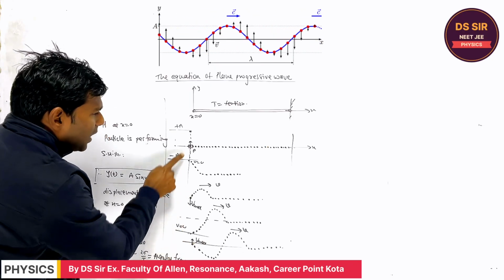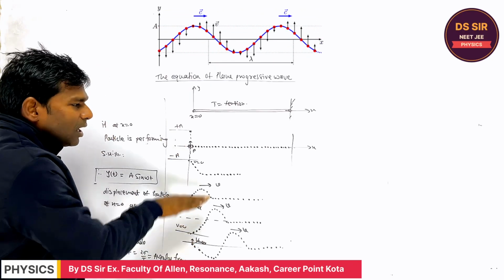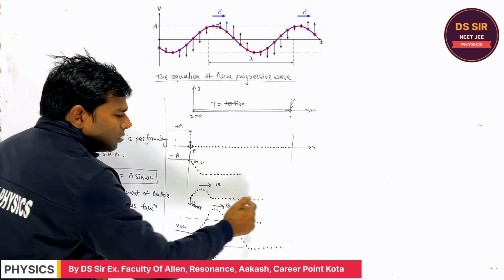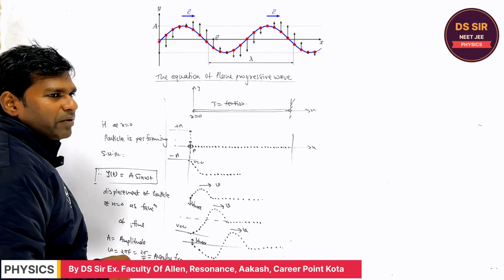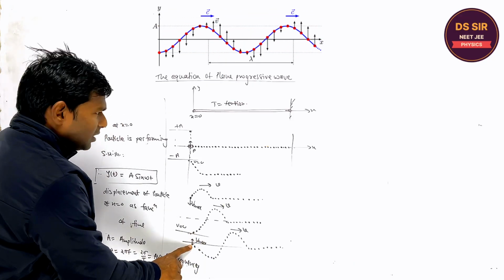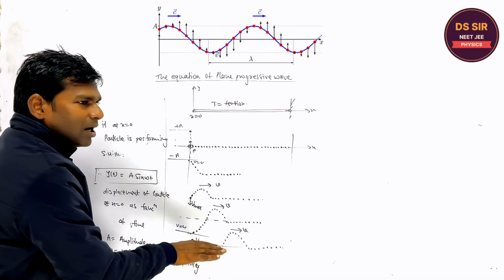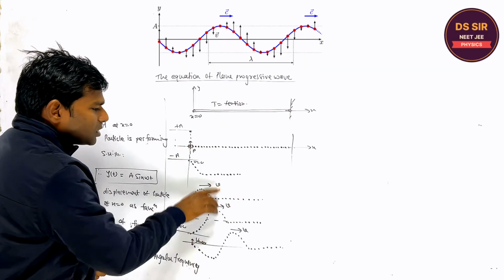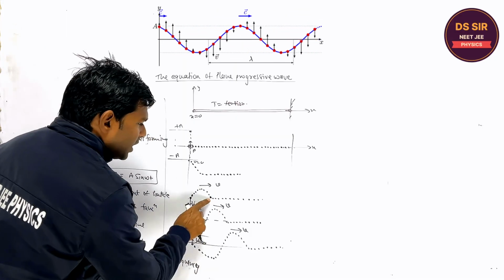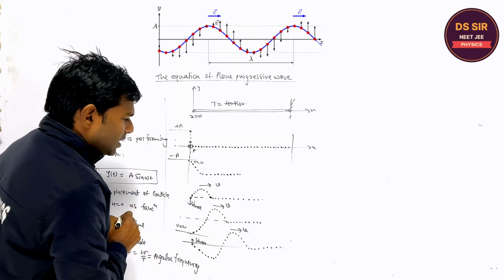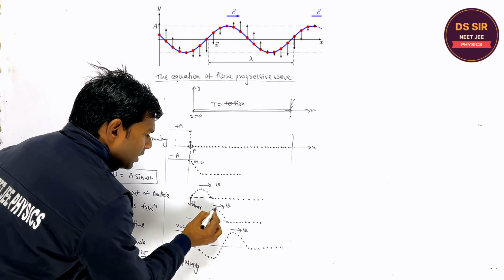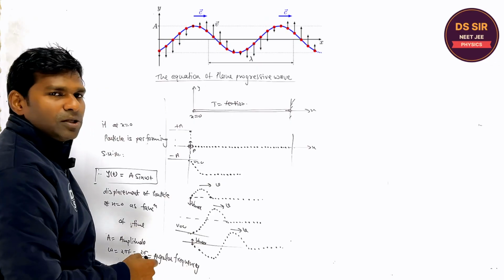But this particle or all other particles are moving to and fro, up and down, perpendicular to the direction of the propagation of the wave. All right, listen one thing. Not only this particle, rather every particle starts oscillating about its mean position. Suppose you consider this is the particle. It is at rest right now. After some time, it moves up, then it will come down, similar to this.